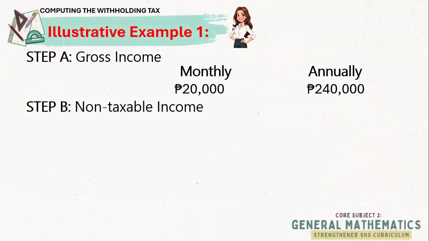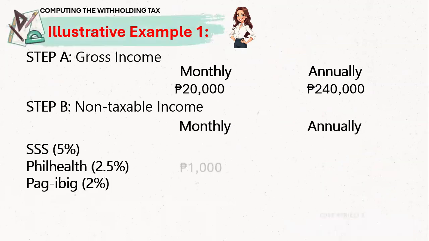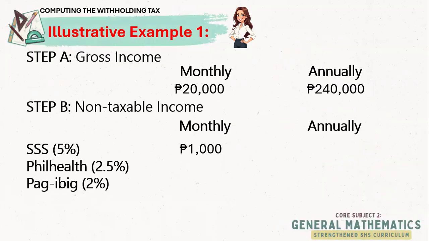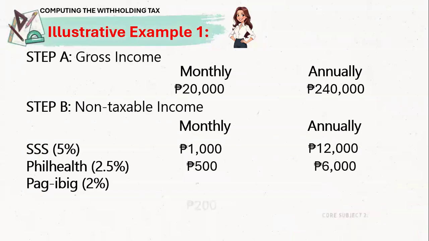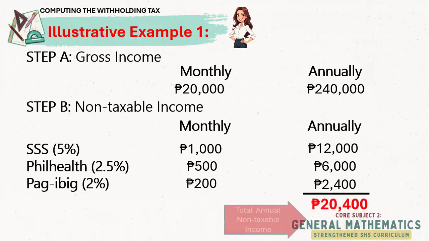Next, for step B, we get the non-taxable income. First, we compute for the SSS, and that is 5%. You know already the answer here. It's 1,000, so annually, it's 12,000. PhilHealth is 500. You may double check. And then we have 6,000. Pag-ibig is 200 automatically, so that's 2,400. Then we add everything, so that's 20,400.